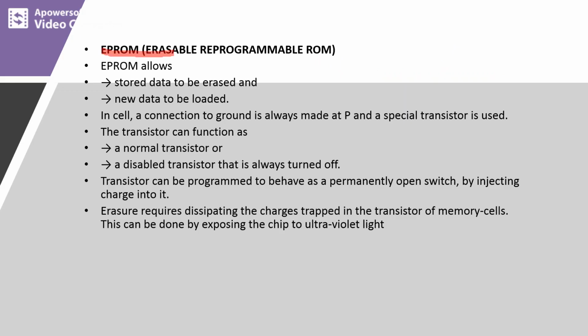EPROM or erasable PROM. EPROM allows stored data to be erased and new data can be loaded. So in the cell connection, we have point P, and along with this point P, we have a special transistor, and this transistor behaves as a normal transistor or a disabled transistor. Disabled transistor in the sense that the transistor will always be turned off. This transistor will always be kept off.